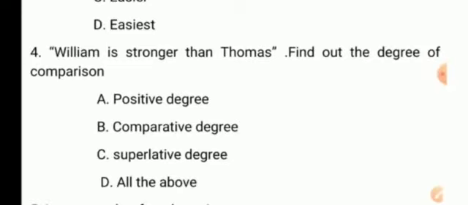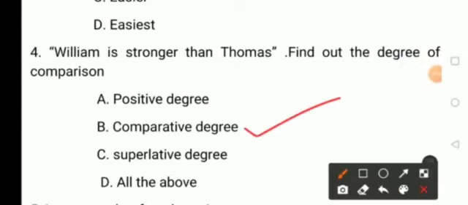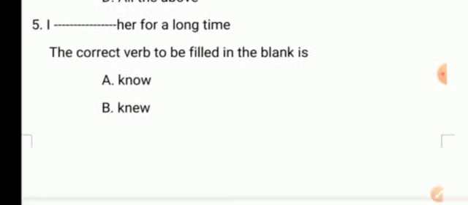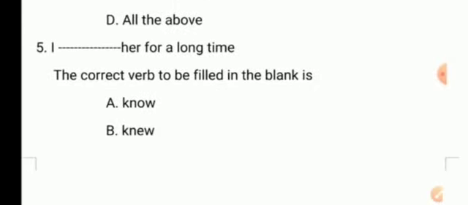So as we all know, we have 3 degrees of comparison: positive degree, comparative degree and superlative degree. So here options are positive degree, comparative degree, superlative degree and all the above. And here the answer is option B, comparative degree. And moving on to the next question, I dash here for a long time. The correct verb to be filled in the blank is option A no, option B knew, option C have not and option D has not. So here the answer is option C, have not.